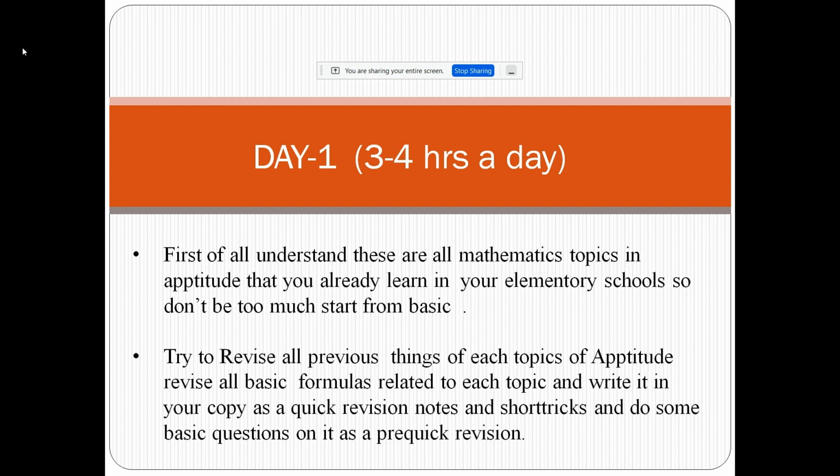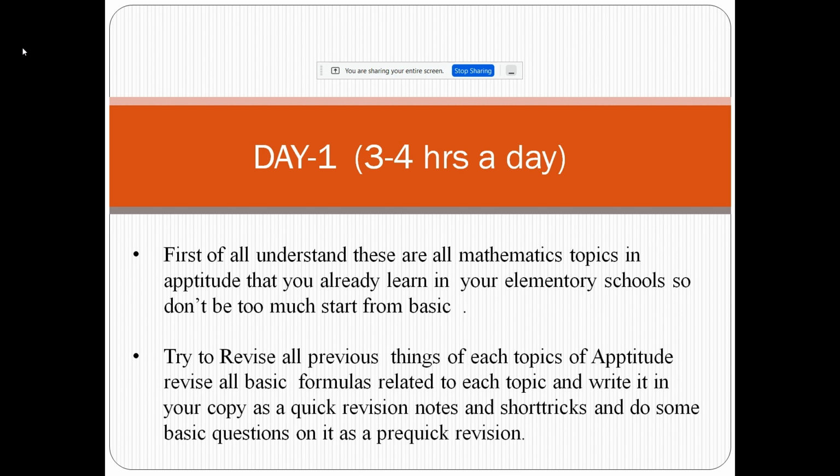On the first day, you have to revise all the previous topics of aptitude. First, write all the basic formulas related to the topic in a copy as quick revision notes and shortcut tricks, and do some basic questions on it as a quick revision. Day one actually takes about 3 to 4 hours.